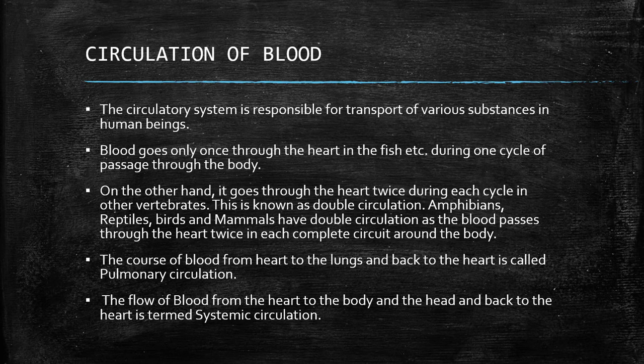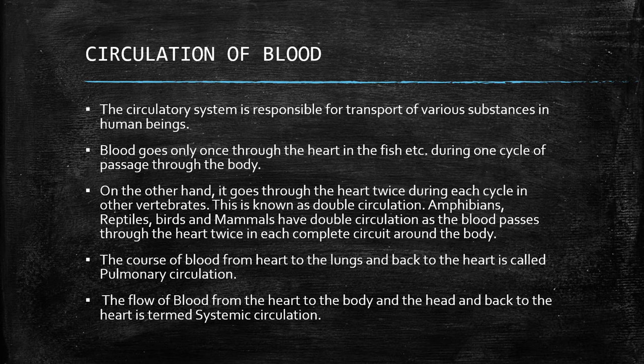Circulation of blood. The circulatory system is responsible for transport of various substances in human beings. Blood goes only once through the heart in the fish during one cycle of passage through the body. On the other hand, it goes through the heart twice during each cycle in other vertebrates. This is known as double circulation. Amphibians, reptiles, birds, and mammals have double circulation as the blood passes through the heart twice in each complete circuit around the body.